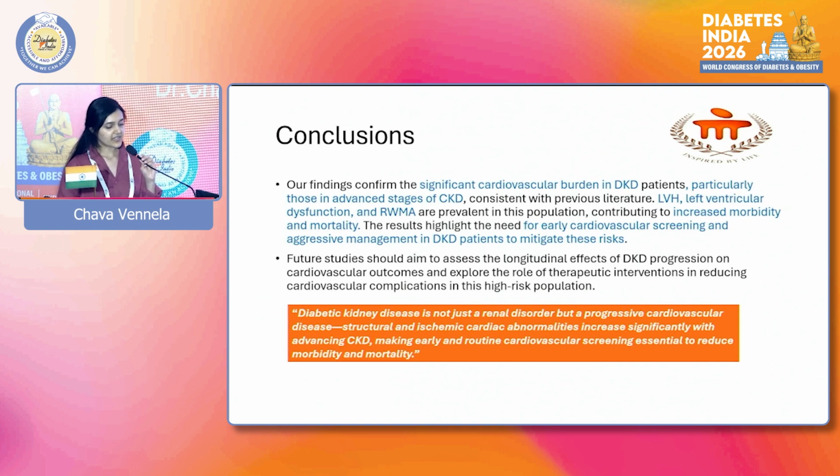So to conclude, diabetic kidney disease is not just a renal disorder, but a progressive cardiovascular disease. Structural and ischemic cardiac abnormalities increase significantly with advancing CKD, making early and routine cardiovascular screening essential to reduce morbidity and mortality.